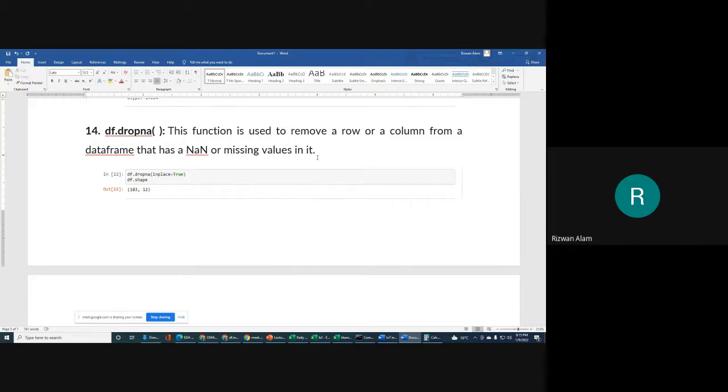In pre-processing, whatever we learned about the data, that impurity or noise we want to remove.